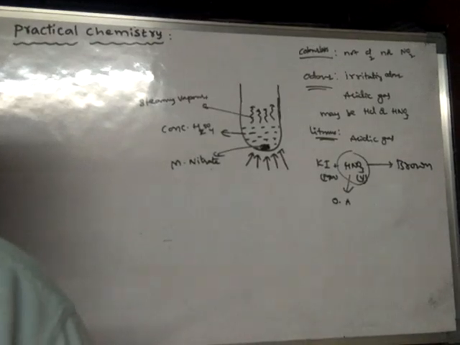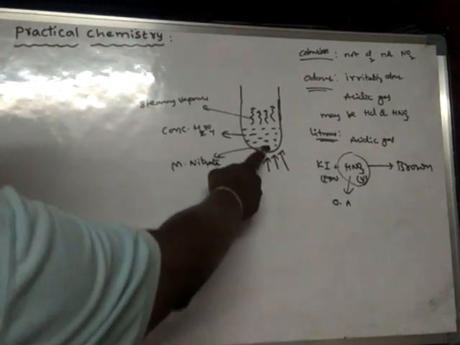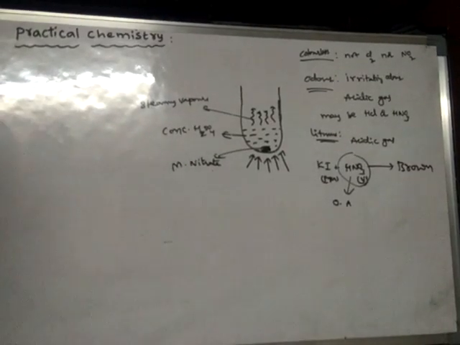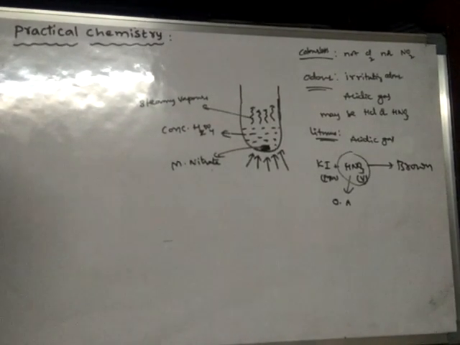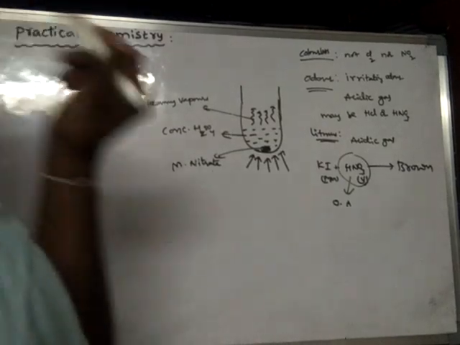And one more thing, HNO3 can be prepared by boiling the mixture of metal nitrate with concentrated sulfuric acid. Also, HNO3 can be prepared by decomposition of hydrated metallic nitrates.